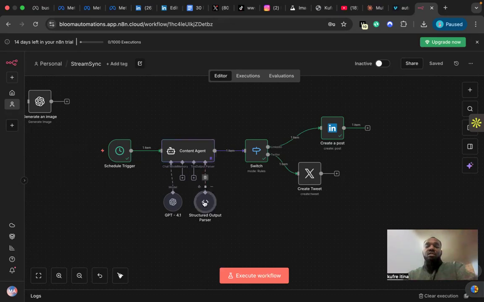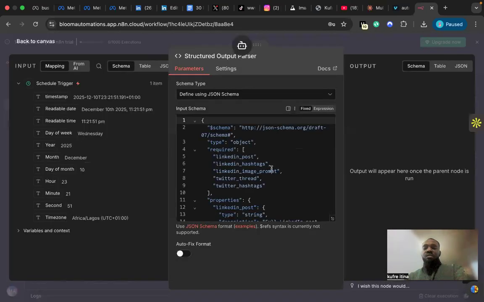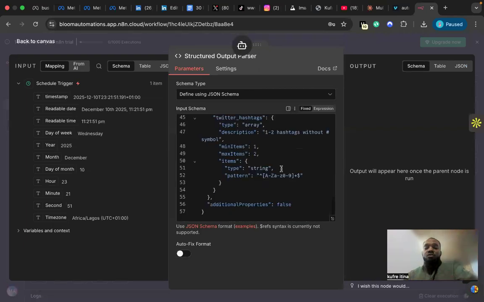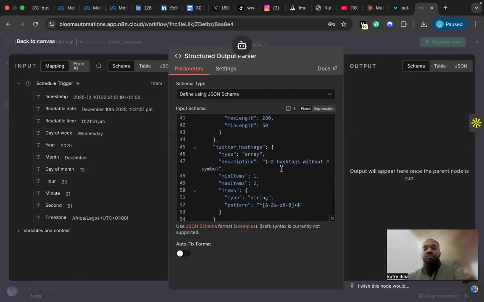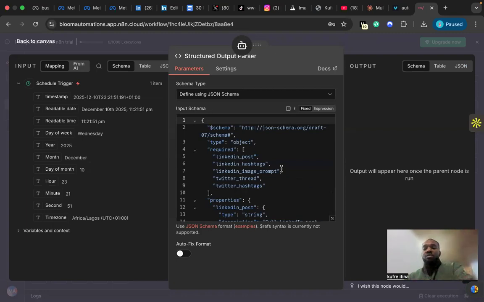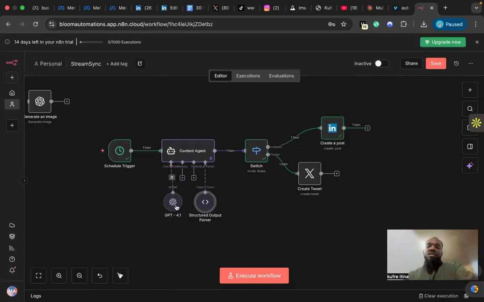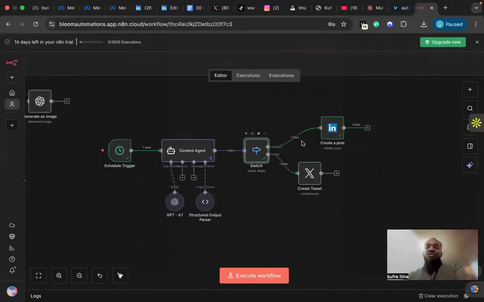So the structured output parser, which is my favorite friend, helps the if node to understand what is going to LinkedIn and what is going to X with the help of the schema. The structured output, the JSON schema, helps you do that. And the GPT 4.1, which is the version I used, helps create the content. Then the if node helps identify which content is meant for which and automatically distributes it.